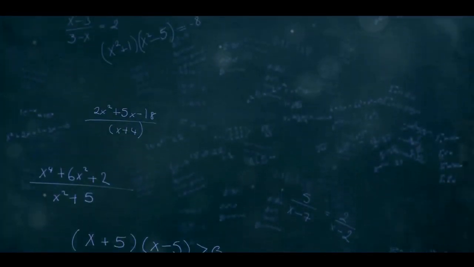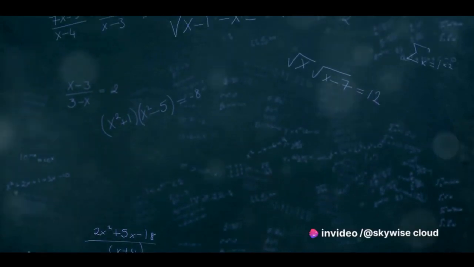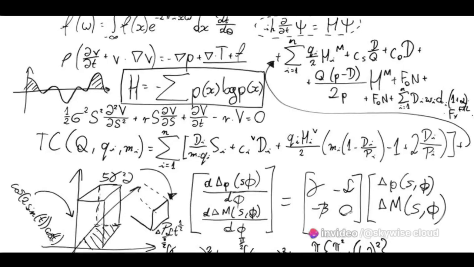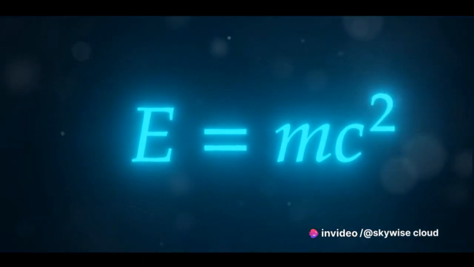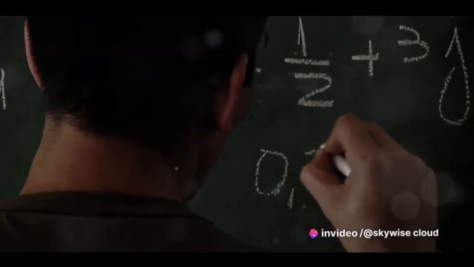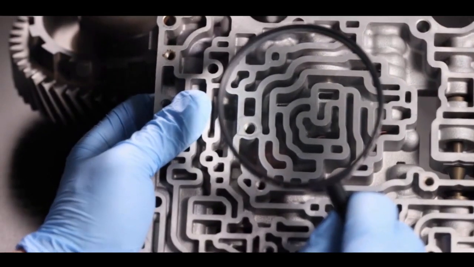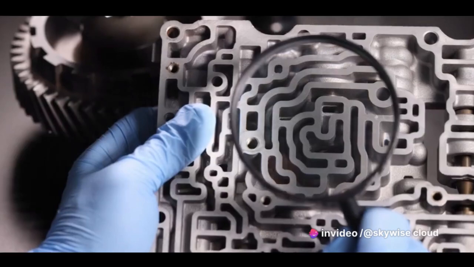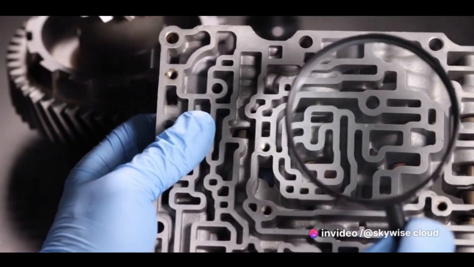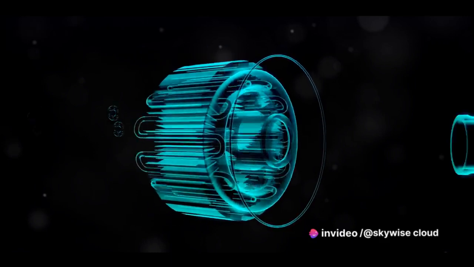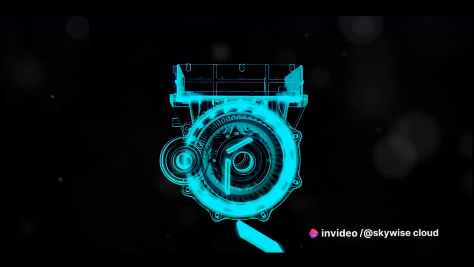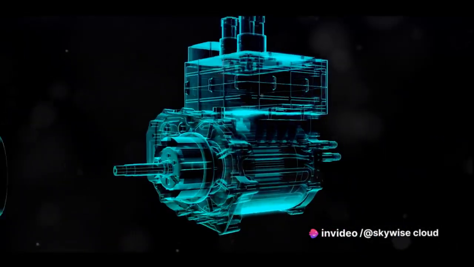Picture this: vehicles that are not just efficient but ultra-efficient. Vehicles that leave a minimal carbon footprint and contribute to a sustainable future. This isn't just a pipe dream, it's a possibility made tangible by the McGinty equation. Consider the equation's two key components, the free quantum field theory solution and the fractal potential term. The first can be used to predict and control the vehicle's behavior in various conditions, making it more adaptable and efficient.